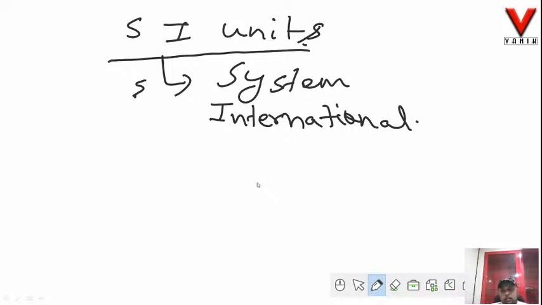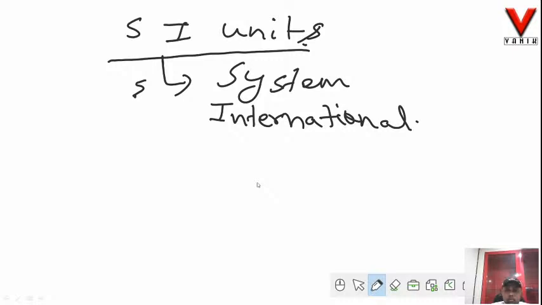Fine. So that means we need to have a common unit that is understandable by everyone. Those units that are on an international basis, we take as a reference or as a common, which means everybody can use that. So if I say 1 kg, you should be able to understand what 1 kg means. 1 kg means 1000 grams. Those units that are used internationally, irrespective of any location on this entire planet, are known as SI units.